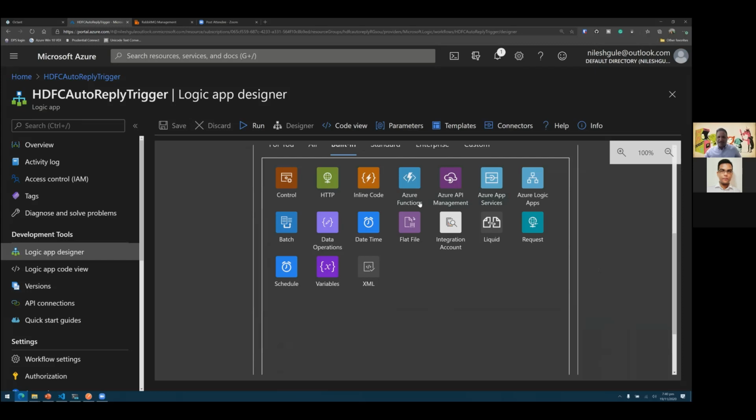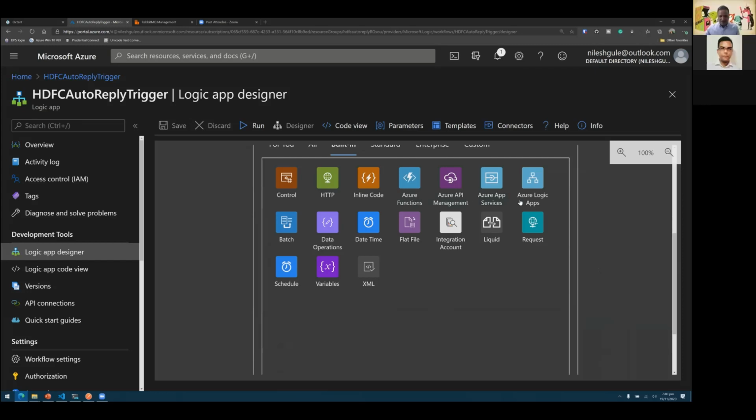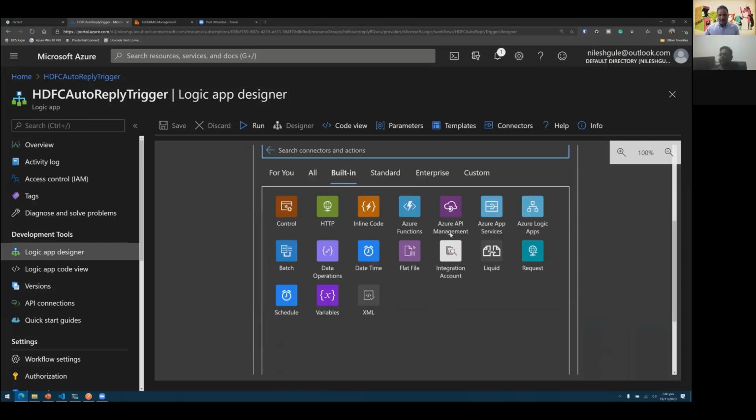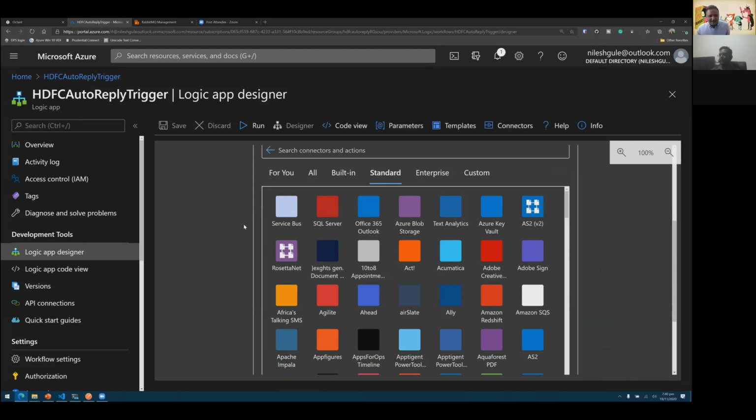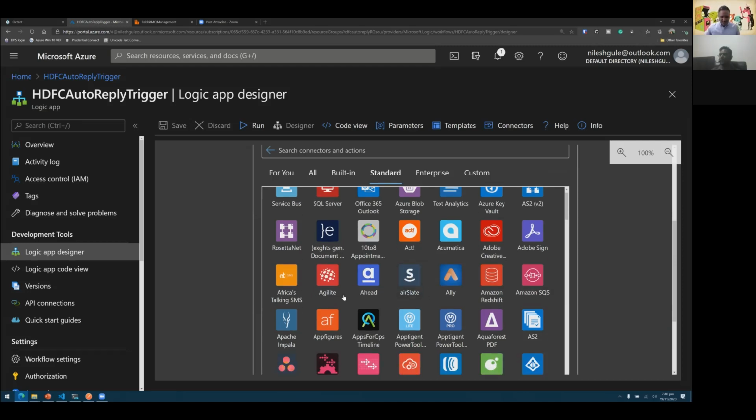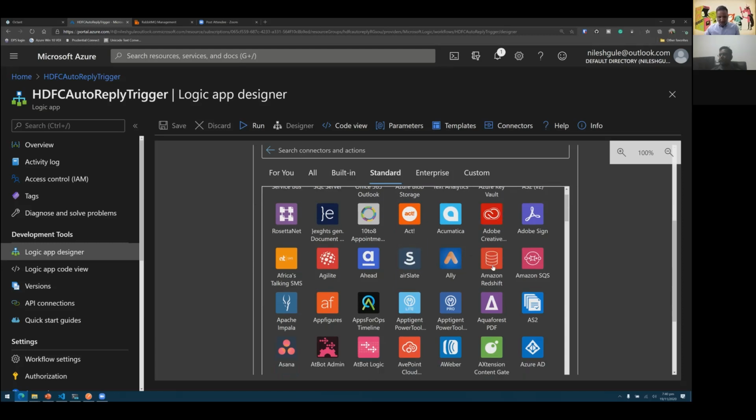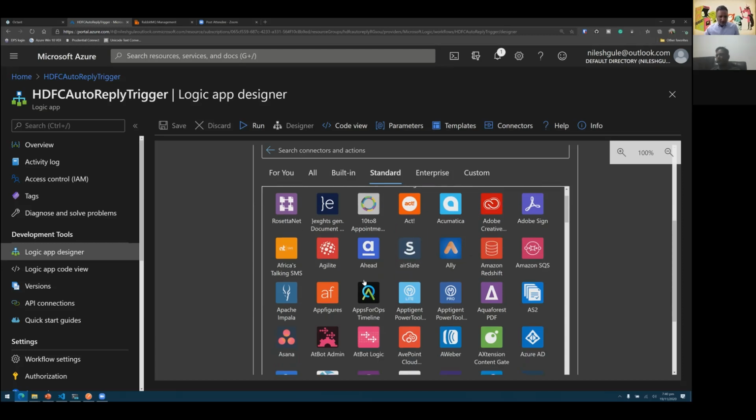So all these are Azure-specific things or easily integrated with Azure. Then if we go into the standard one, we see that this is where the software as a service, or SaaS, capabilities come into the picture. So we have things like Adobe Creative Cloud, Adobe Sign, there is Amazon Redshift, you have Apache Impala.